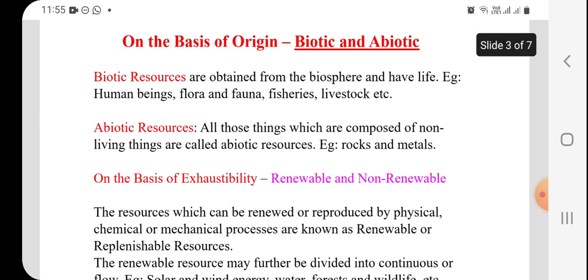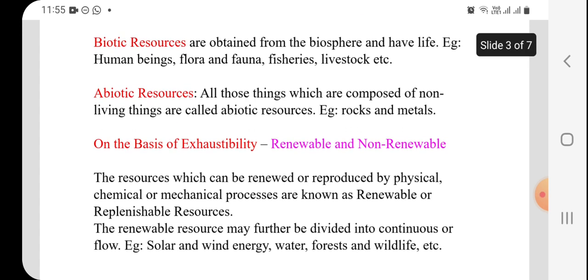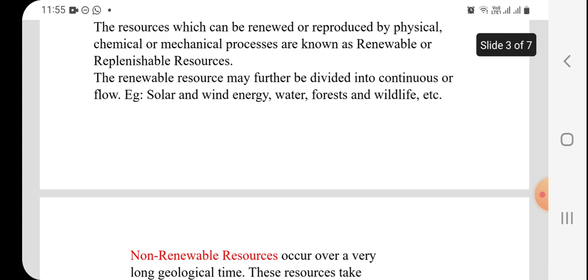Then on the basis of origin, just now we discussed biotic and abiotic resource. Biotic resource means human beings, flora, fauna, fisheries, livestock. Abiotic resource means rocks and metal. These come under abiotic resource, that means non-renewable. On the basis of exhaustibility, we already discussed renewable and non-renewable resource.